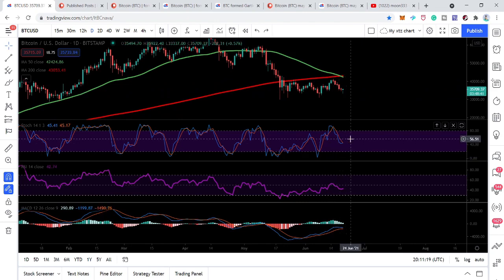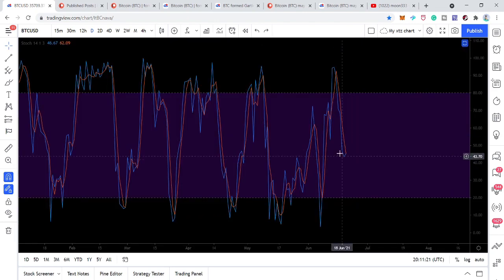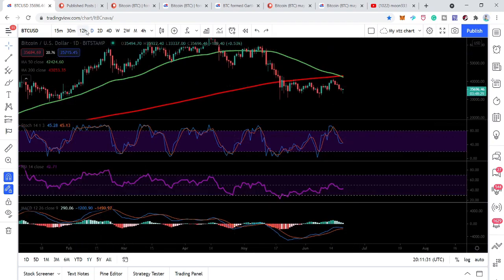But still we are receiving the buying signals. You can see that it is going to give the buying signal. The blue line of the stochastic is crossing up the red line. That is the buying signal. Let me switch to the 12-hour chart.